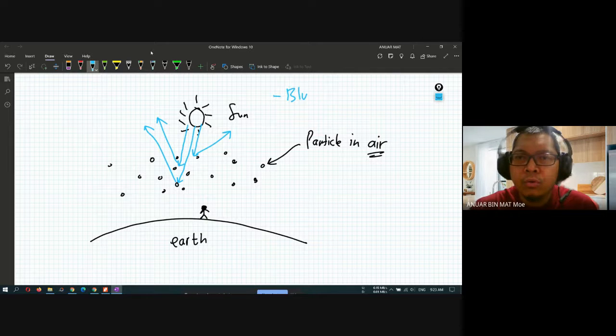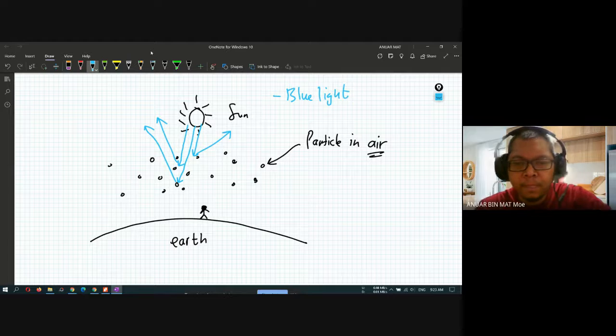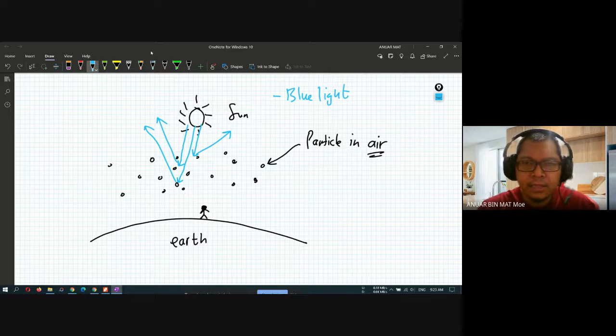Blue light. Blue light is mostly scattered during the day. That's why you can see the sky is blue. Okay, this is the scattering of light during the day.